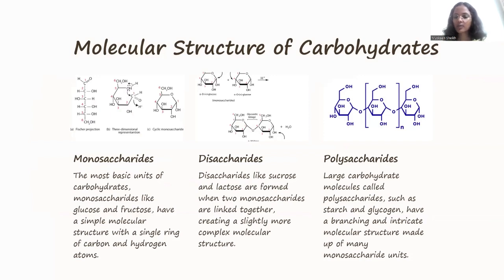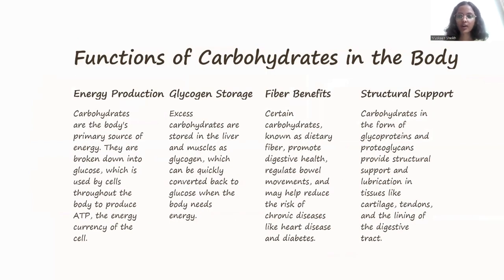Polysaccharides, large carbohydrate molecules called polysaccharides, such as starch and glycogen, have a branching and intricate molecular structure made up of many monosaccharide units. Functions of carbohydrates in the body. Energy production. Carbohydrates are the body's primary source of energy. They are broken down into glucose, which is used by cells throughout the body to produce ATP, the energy currency